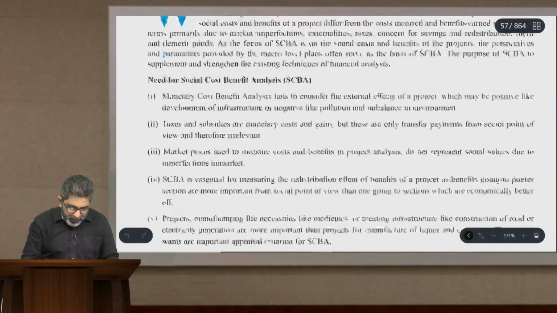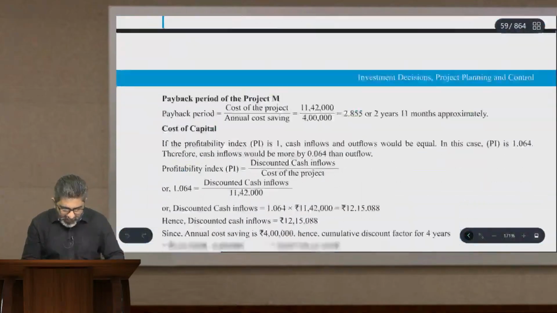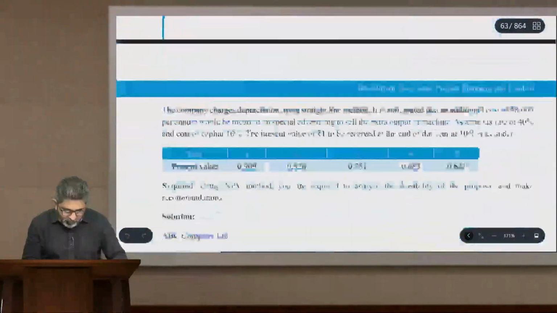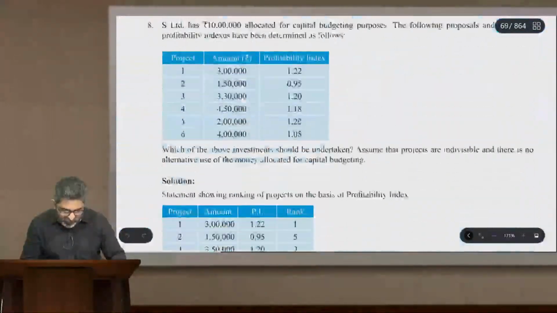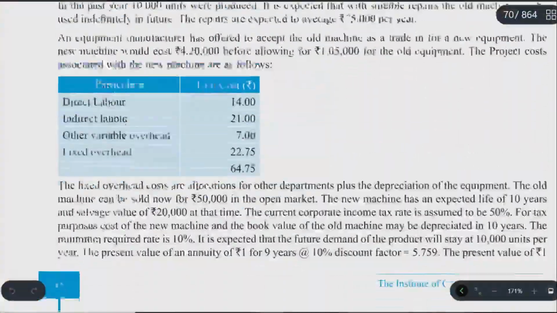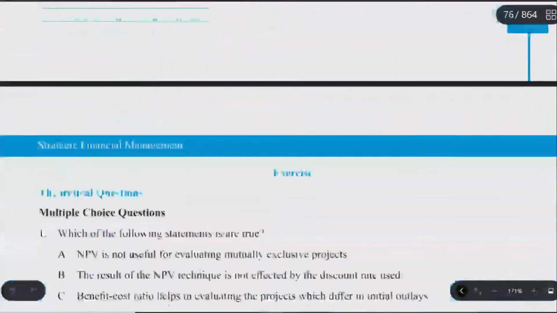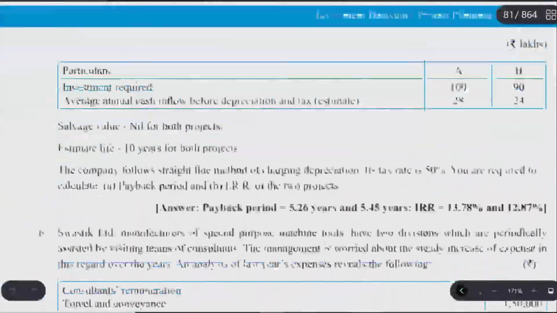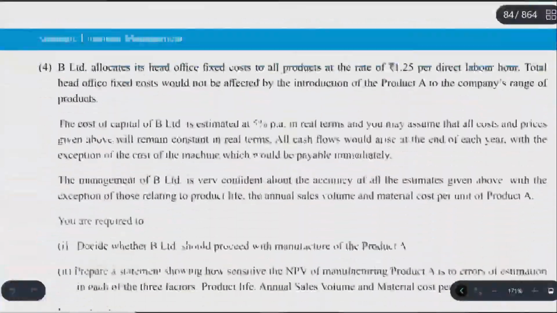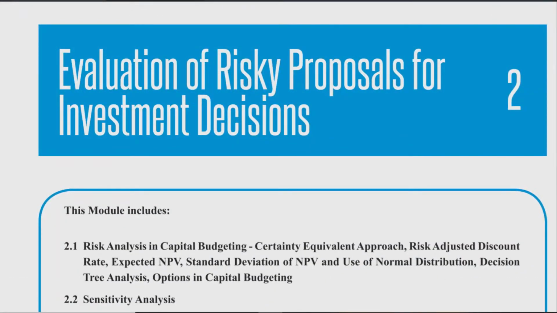In fact, in this entire social cost benefit analysis, just one page of theory is given, and therefore I have not talked much about that. Scrolling further, all these illustrations, what all varieties of illustrations are covered over here, I have explained to you. And if I keep going further, lots of illustrations over here with theory questions and MCQs, and a lot of calculative examples even at the back side of the chapter.